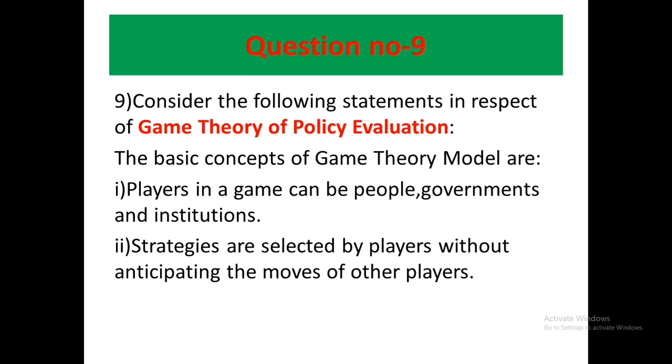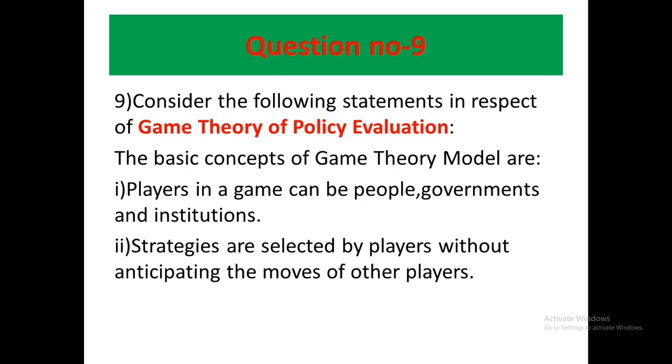Question number 9 says there are 4 statements given regarding game theory of policy evaluation, and the question is asking to choose which of the following statements are correct. First statement: the basic concepts of game theory model are players in a game can be people, governments and institutions. This is correct, because in game theory the participants are called players and such players can be people, government, institution or any corporation. So the first statement is correct.